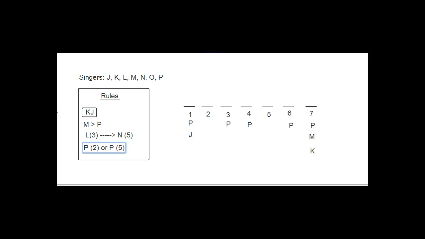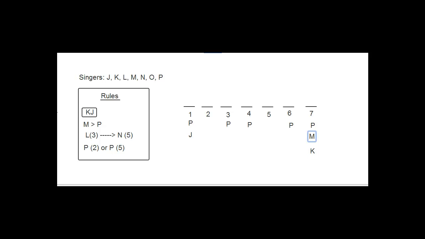Hopefully that makes sense. And so then the other not laws are going to come from these two rules up here, okay? So let's start with the KJ block. Since the K has to come before the J, we know that the J can't be first because we need to leave room for the K to come before. So that's why we have this not law over here for J. And since the K has to come before the J, then we know that the K can't be last because otherwise there wouldn't be room for the J to come afterwards. So that's where that not law comes from.